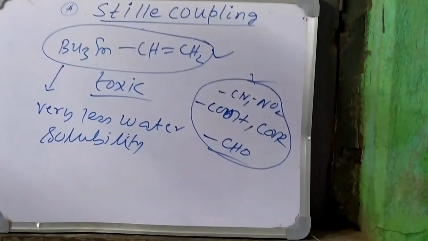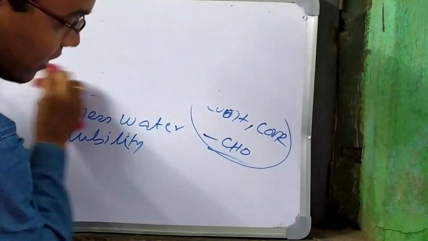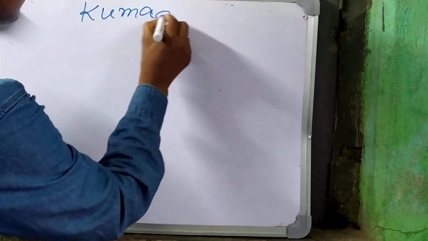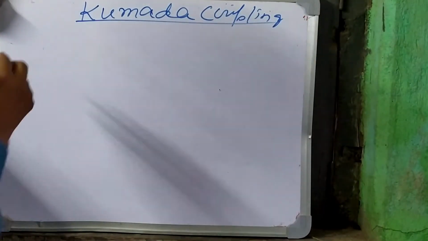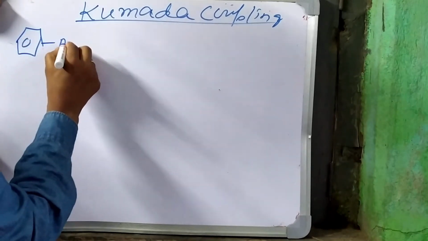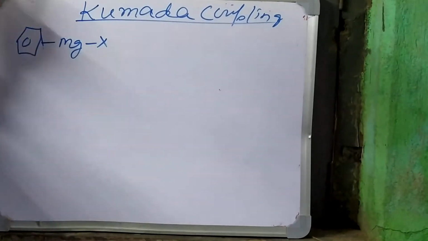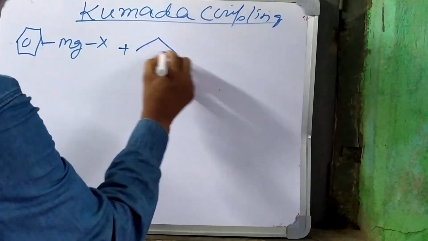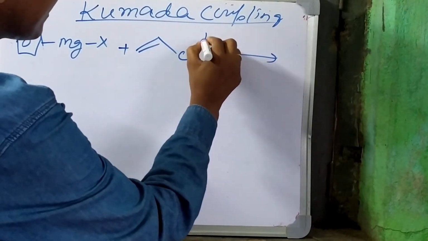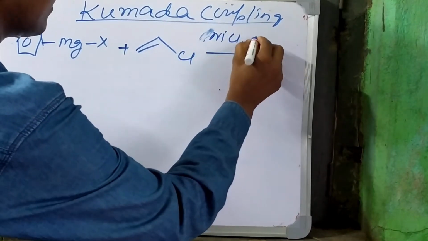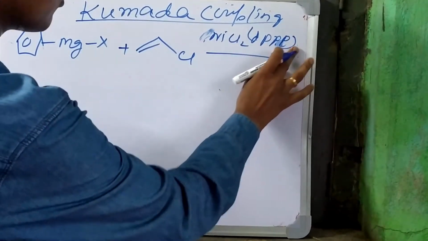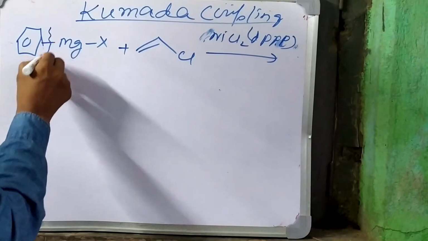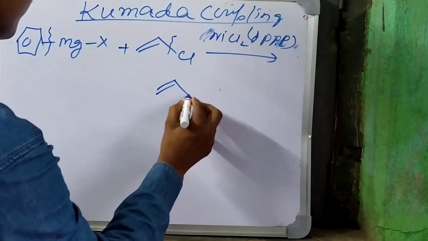One more C-C bond formation reaction I am going to talk about is the Kumada coupling reaction. What happens is that if you take any organomagnesium compound, where X may be any halogen or other group, and a phenyl chloride or bromide, in the presence of nickel as a catalyst, like NiCl2 and DPPE or DPPP as a ligand, here also C-C bond formation takes place.